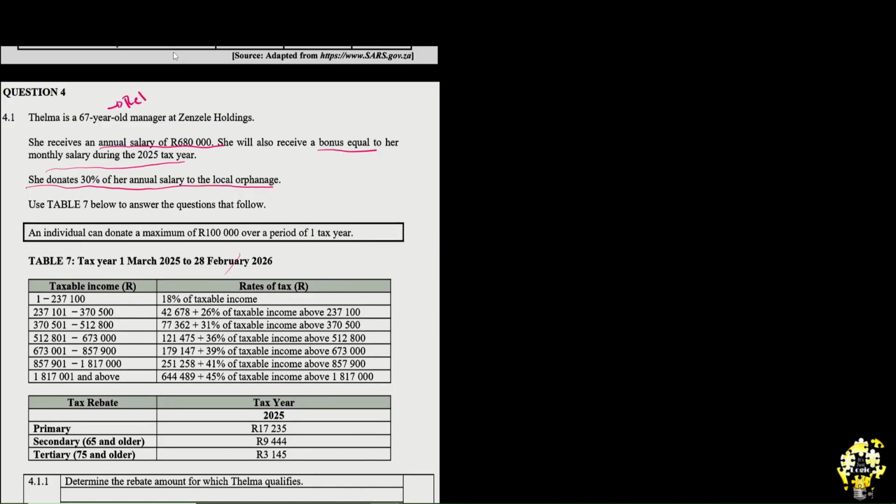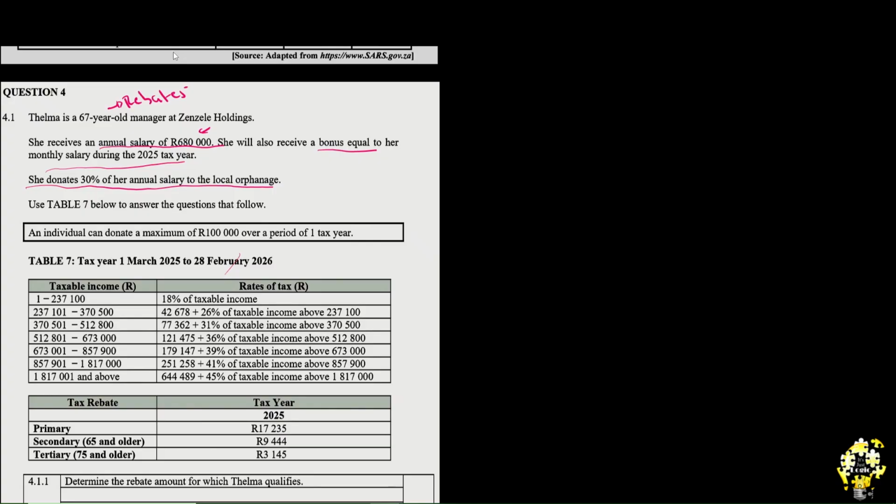Whenever we see this, we know it's for rebates. This is an annual salary. They didn't tell us whether it's gross or taxable, they just say it's an annual salary. She will also receive a bonus equal to her monthly salary during the 2025 tax year. She donates to the local orphanage. That's a donation, that's non-taxable. If there is a non-taxable, then that means that this amount is a gross that she's receiving.